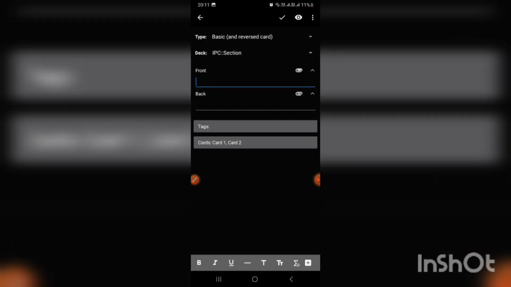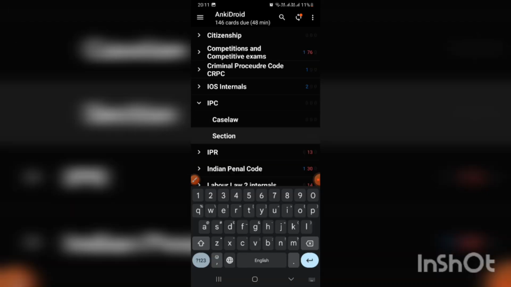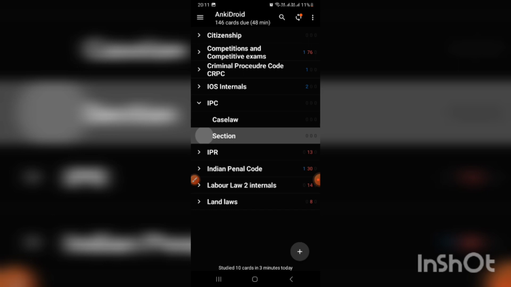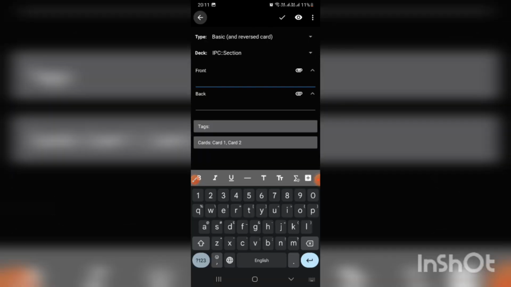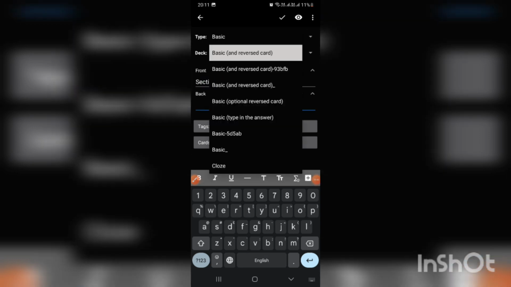How you need to do that? You need to click on this, and then you need to click on add card or plus. Under plus also you can click on add note, and you will be able to create the flashcard. So in IPC, I guess I'll take section 299 for example.